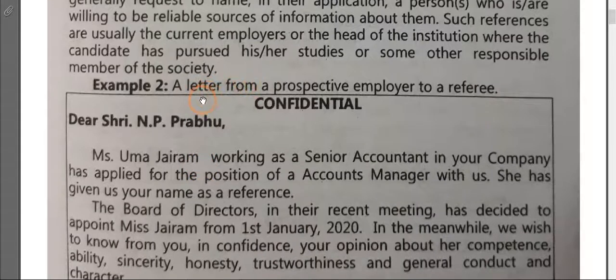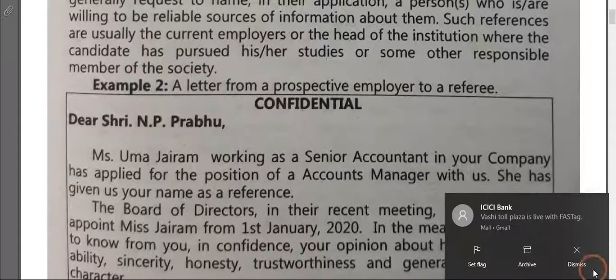Now see, once they call you for the interview and you have given a reference in the job application letter, they will write to that person. See here, a letter from a prospective employer or recruiter to a referee.